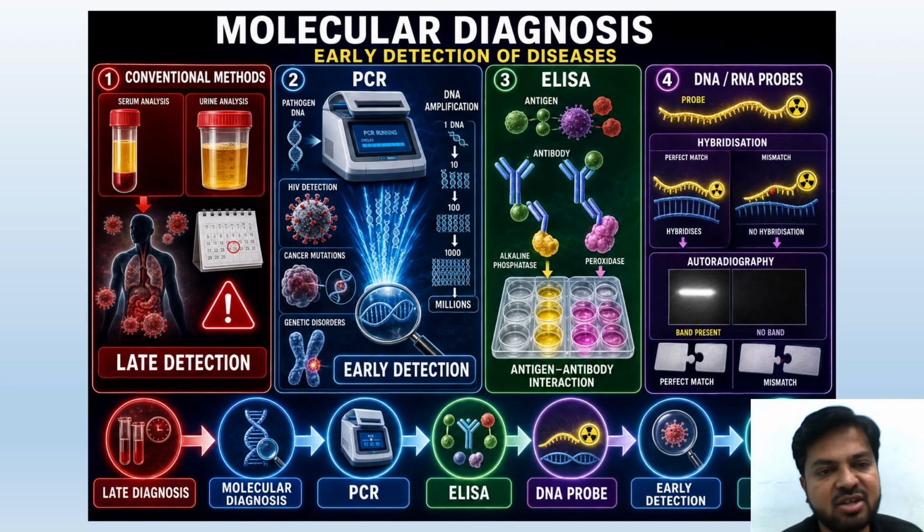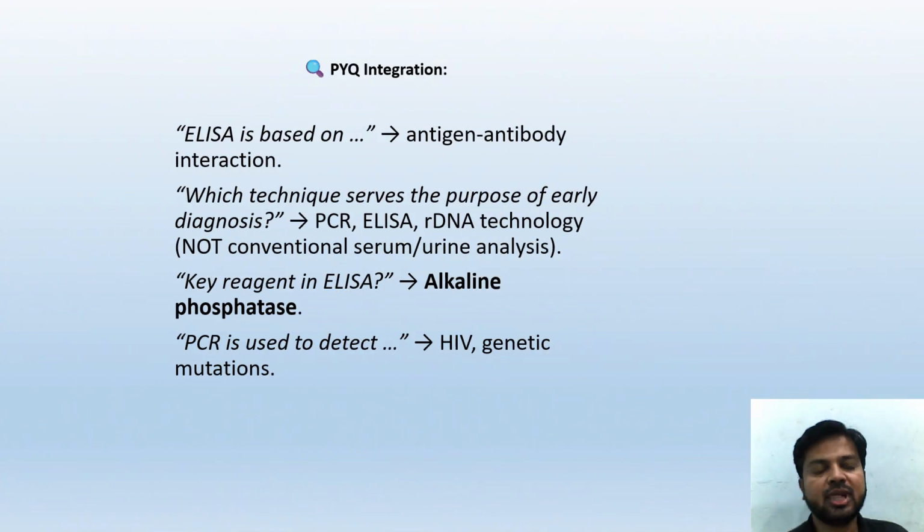Molecular diagnosis: conventional methods are not working, so we use PCR, ELISA, DNA and RNA probes. Previous year questions. ELISA is based on antigen-antibody interaction. Which technique serves the purpose of early diagnosis? PCR, ELISA, and rDNA technology. The key reagent in ELISA is alkaline phosphatase, and PCR is used to detect HIV and genetic mutations.